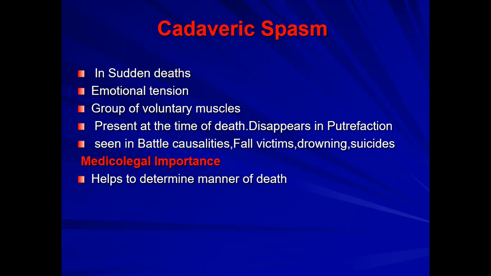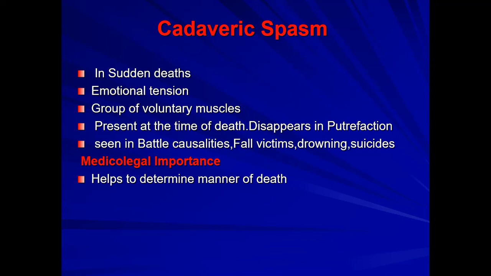It is present at the time of death. It disappears in putrefaction. It is seen in battle casualties, fall victims, cases of drowning and suicides. Usually the hand is stiff, very hard, and there may be some weapon or something in the grip, which is not easy to break. Some force is applied.